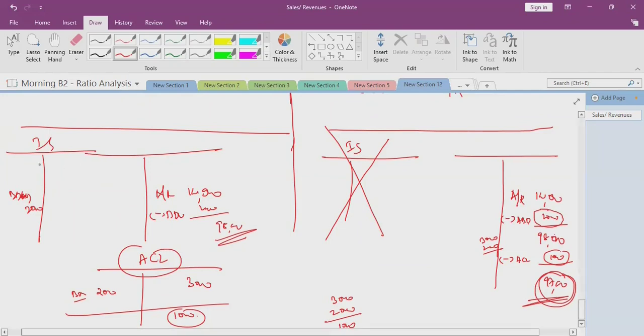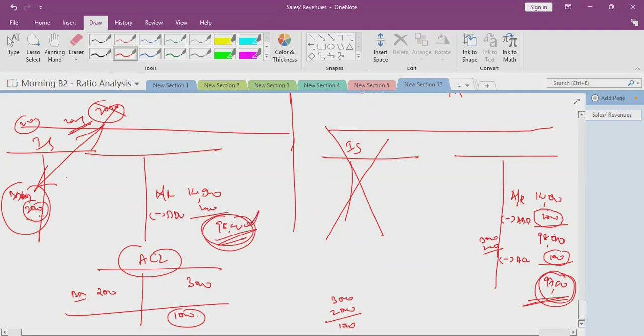Say for example, this did not happen in 2020 but in 2021. In 2021, we would be showing bad debts 2,000, but actually this is the expenditure of 2020. Mismatching of accounting principle. And we would be deducting 98,000 here.